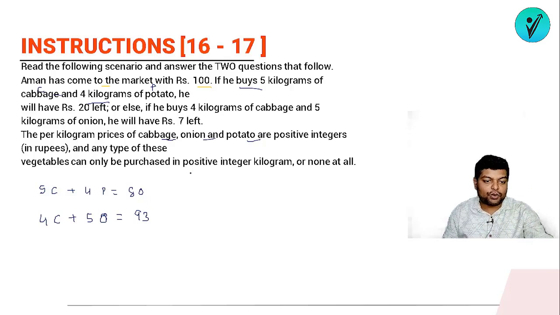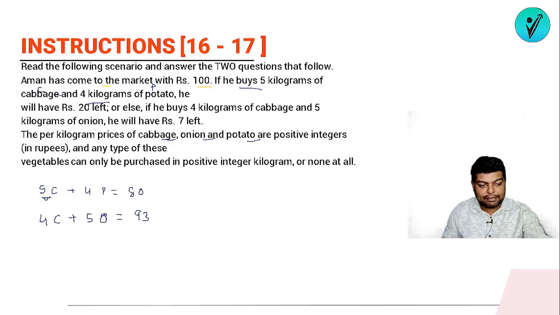Now let's focus on the first equation. The first equation says that 5 times C plus 4 times P is equal to 80. Now if you closely observe this equation, 80 is a multiple of 5, and this number is 5 times C, so obviously this will be a multiple of 5. So can I say that?